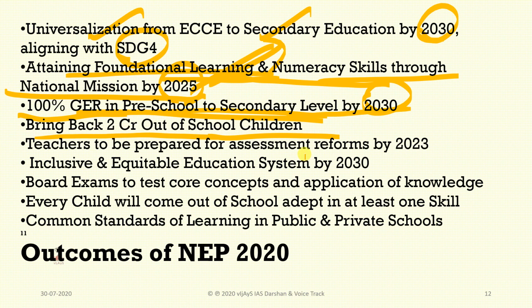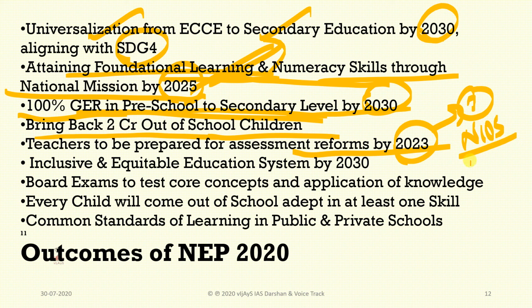Teachers to be prepared for assessment reforms by 2023 only. That means within 3 years school teachers are going to be assessed. Already NIOS platform has given much training to private teachers also. So here government teachers are also going to be trained even better. And an inclusive, equitable education system by 2030, and board exams to test core concepts and application of knowledge. That is very nice here.